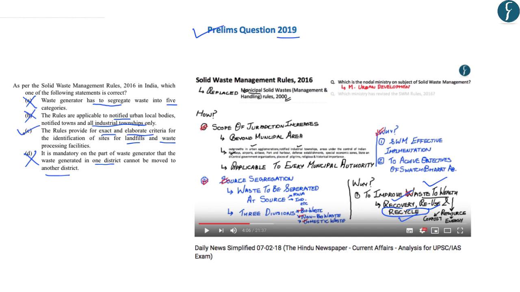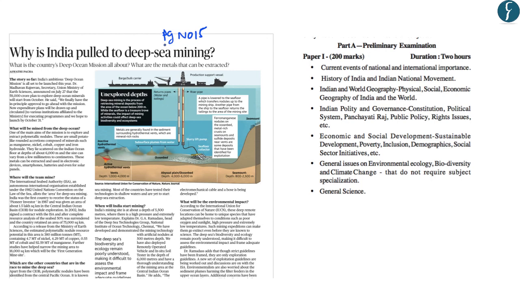Now, after this, let us start our discussion for today's newspaper. Now, this article on page number 15 talks about India's ambitious deep sea mining project. So, this will form a part of the preliminary examination syllabus under the topic Geography and also under the topic Environmental Issues. Now, in this article, we will try to understand some key facts from our preliminary examination point of view related to deep sea mining.